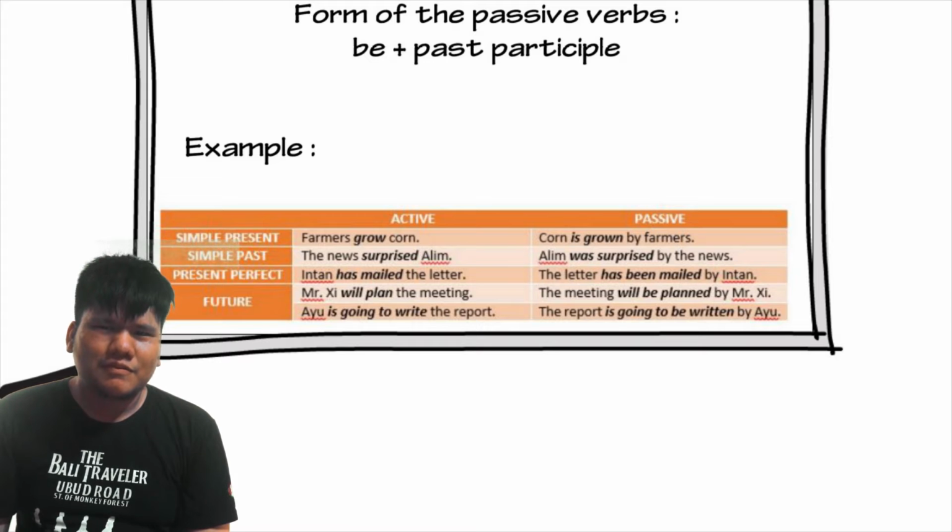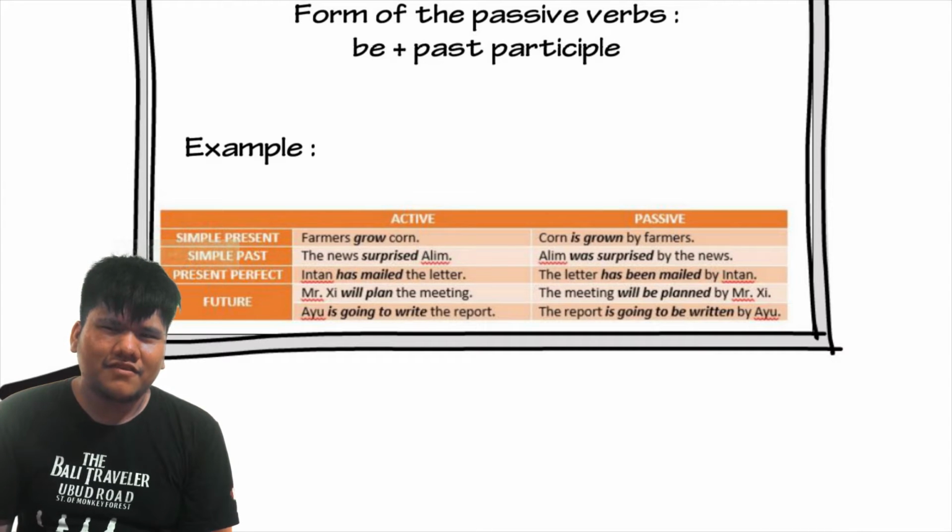3. Present perfect. The active form is Intan has mailed the letter, and the passive form is the letter has been mailed by Intan. And the last one is the future. The active form is Mr. C will plan the meeting, and the passive form is the meeting will be planned by Mr. C. And the second one, Ayu is going to write the report, and the passive form is the report is going to be written by Ayu.